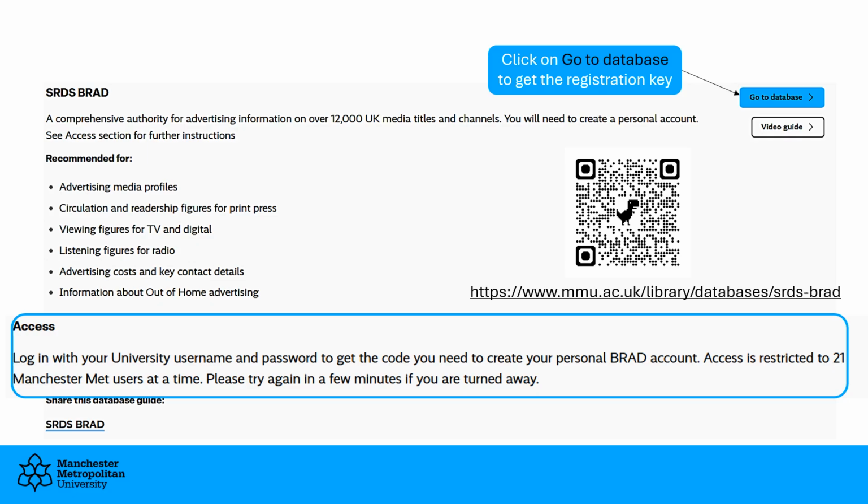Click on Go to Database to get the registration key that you will need to create your account. Take note of the instructions on screen and then click on Continue to Brad to access the database and create your personal account. Please email library@mmu.ac.uk if you have any issues with creating your account.